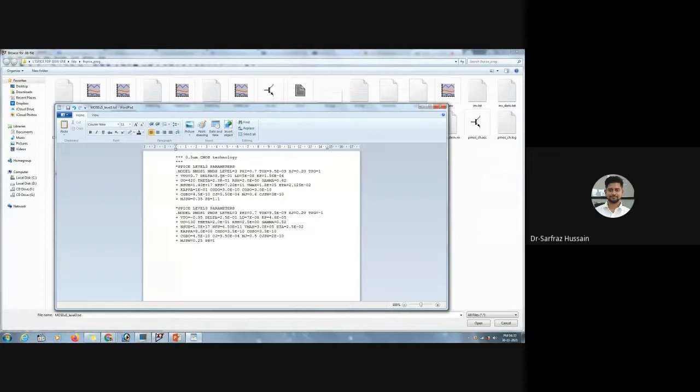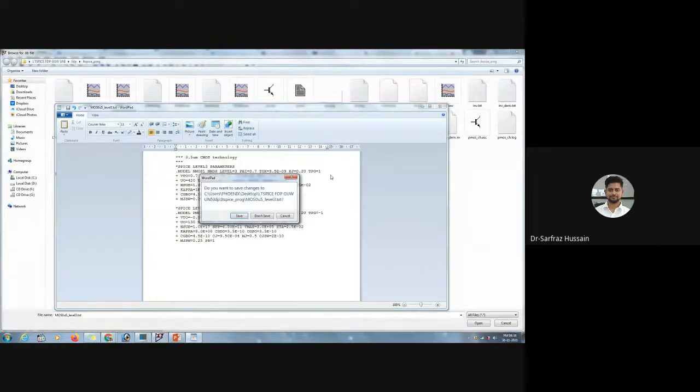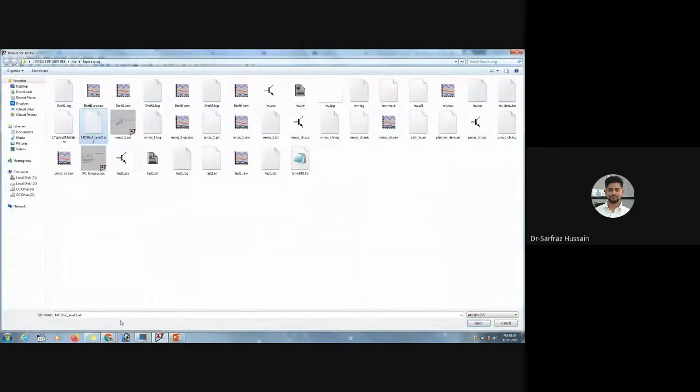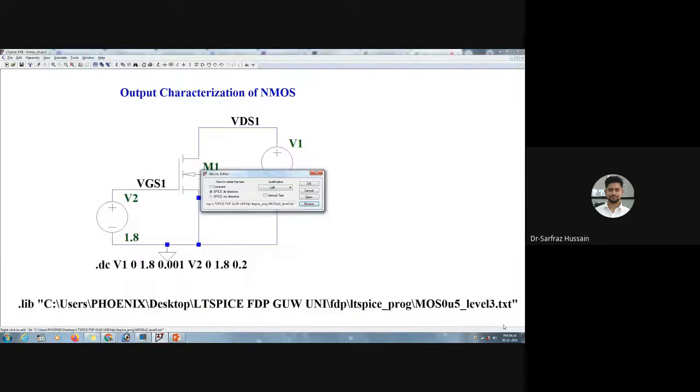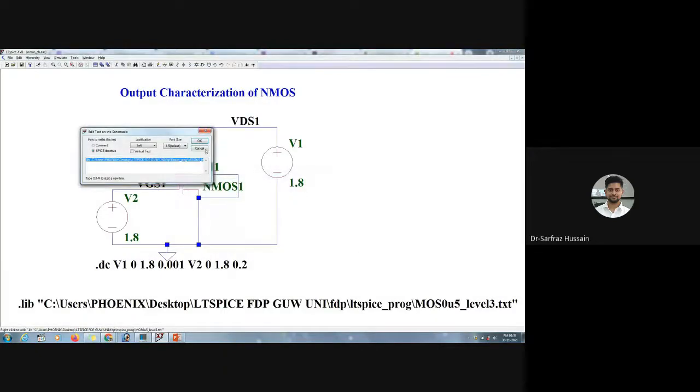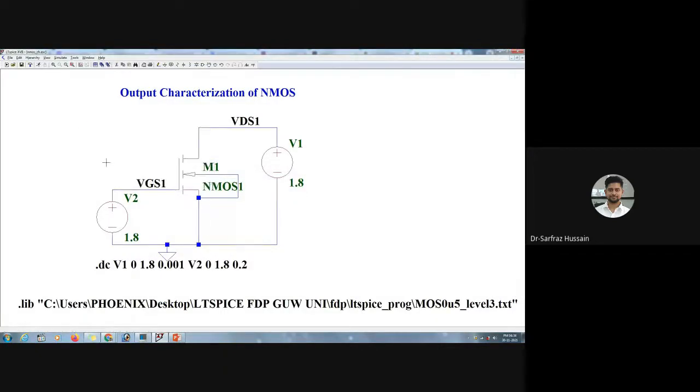And this is a different technology. You can see here it is 0.5 micrometer. So I'm using a different technology over here. So let us choose that. We have already opened it, so let us cancel this one. Now let us run this.